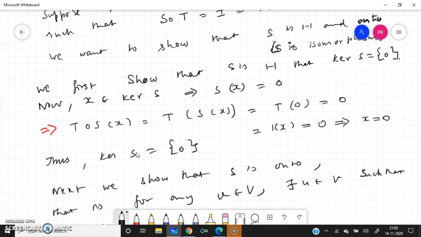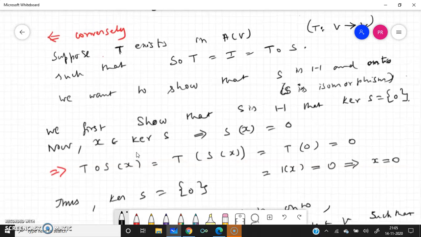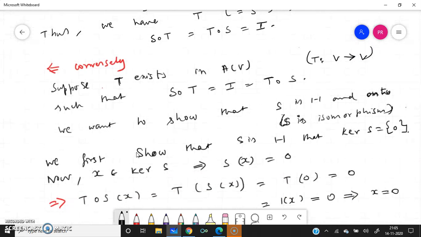We are going to the sufficient condition, that is, the converse. We have to show the converse.